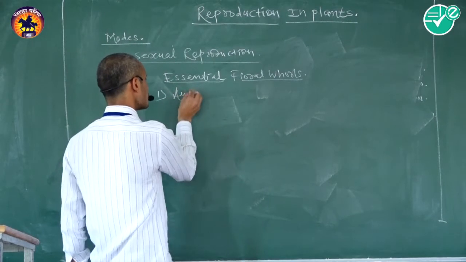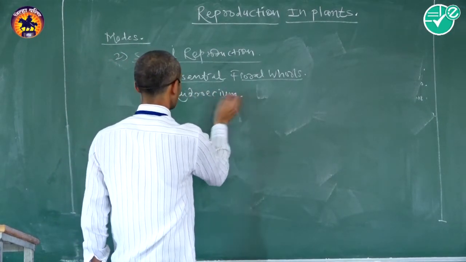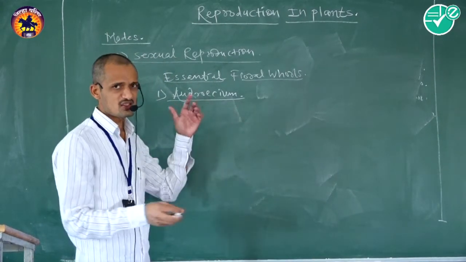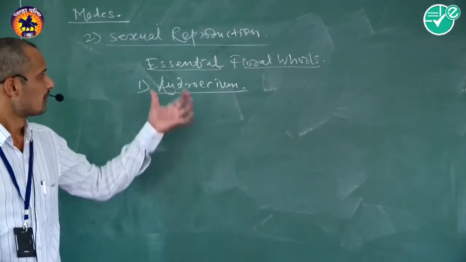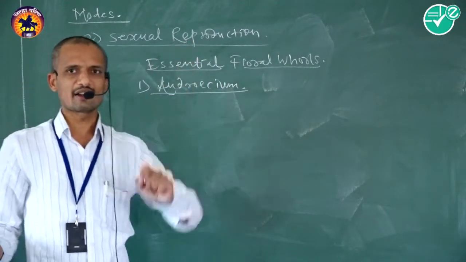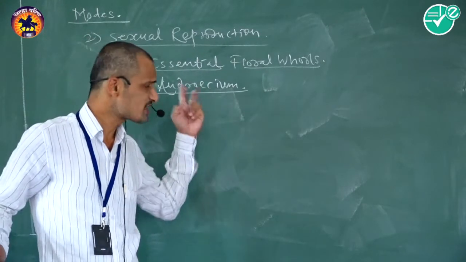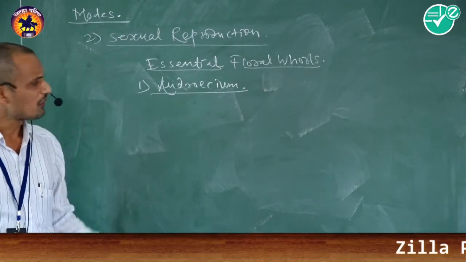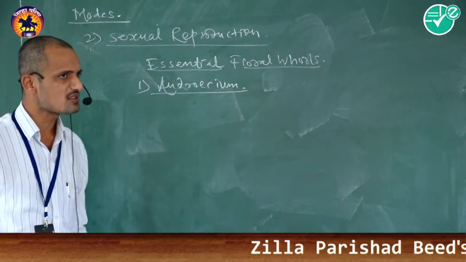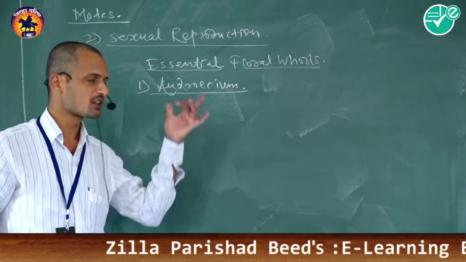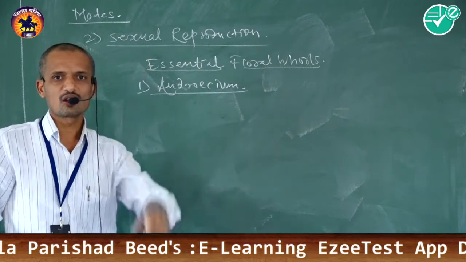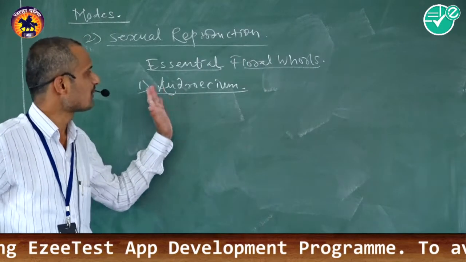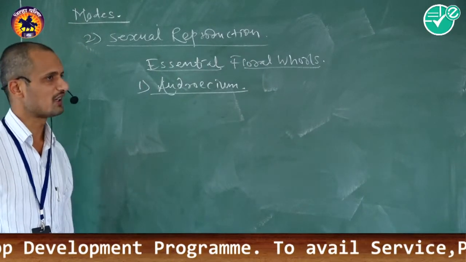The first one is androecium. Members of the androecium are called stamens. It is the third whorl of the flower. These androecium are called the male reproductive organ. Why is it called the male reproductive organ? Because it produces pollen grains, and the pollen grain is an immature male gametophyte. So it is called the male reproductive organ.